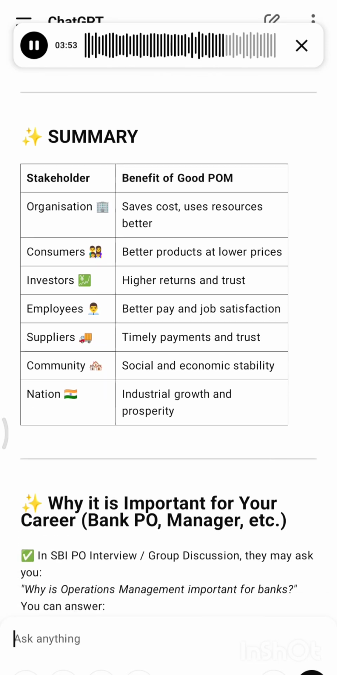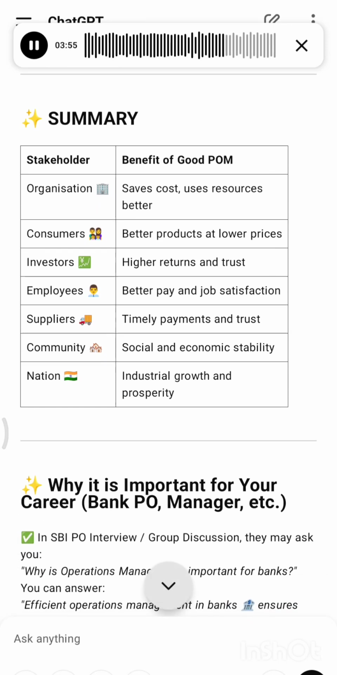Summary: stakeholder benefit of good POM. Organization: saves cost, uses resources better. Consumers: better products at lower prices. Investors: higher returns and trust. Employees: better pay and job satisfaction. Suppliers: timely payments and trust. Community: social and economic stability. Nation: industrial growth and prosperity.